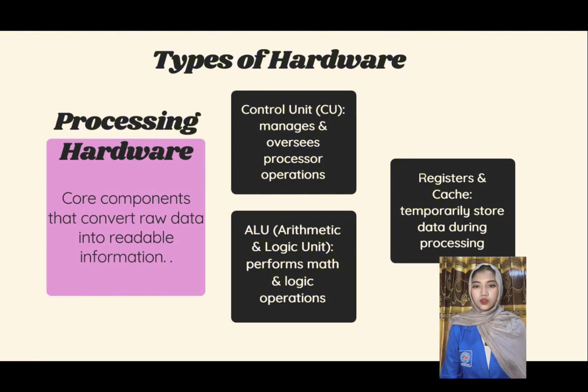Second, processing hardware. Processing hardware is the core component of a computer device. This type of hardware converts raw data into readable information so that it can make the computer device work according to what you want. Examples of processing hardware: control unit. This type of hardware manages and supervises processor operation and other components that are important in the data processing process.